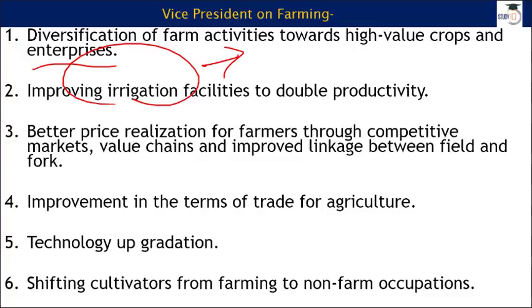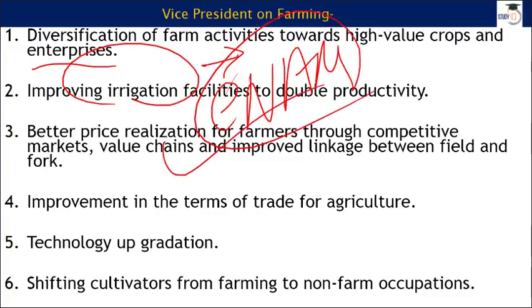Better price realization for farmers. There are many middlemen who take away a huge amount of money. So we have to create these bridges through which consumers or customers and farmers can directly interact with each other. ENAM is a thing. Government is going to improve this ENAM. It has added some more features in it through which the transaction can be done very easily. Still, we need to work on ENAM. Promotion and awareness is the need of the hour as far as ENAM is concerned. Then improvement in terms of trade for agriculture, technology upgradation, and then shifting cultivators from farming to non-farm occupations.